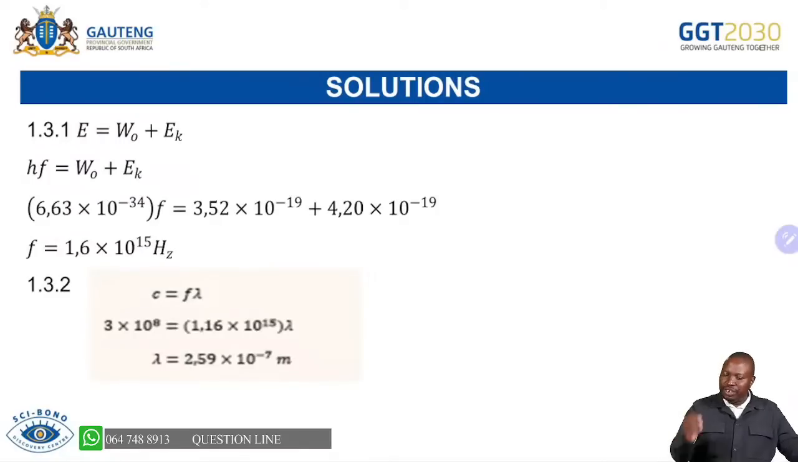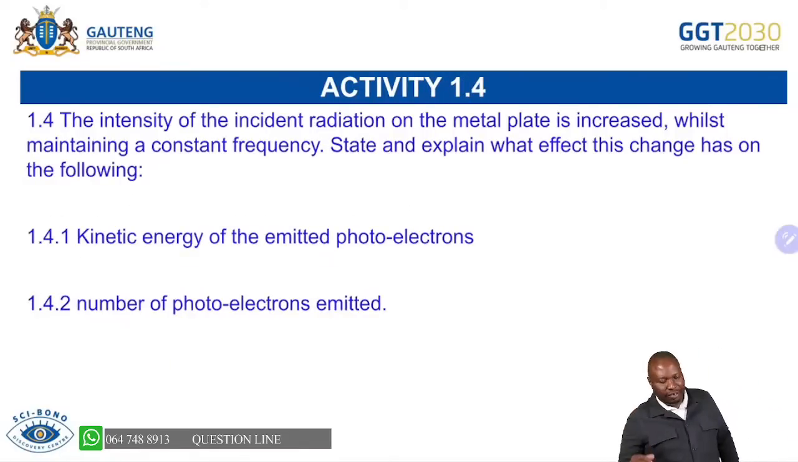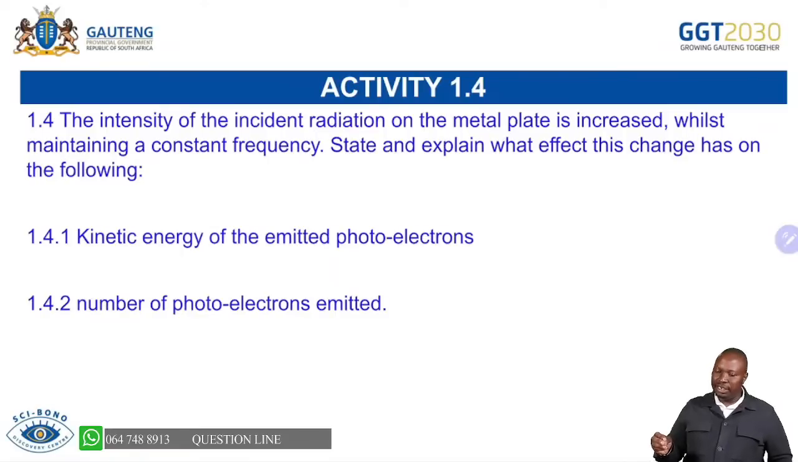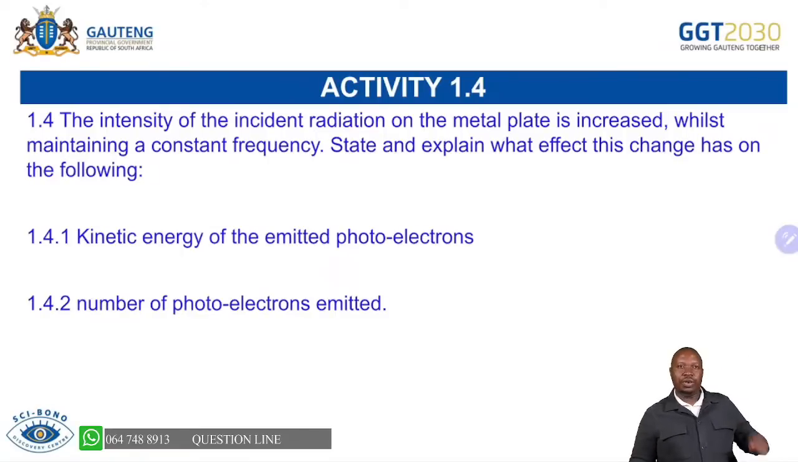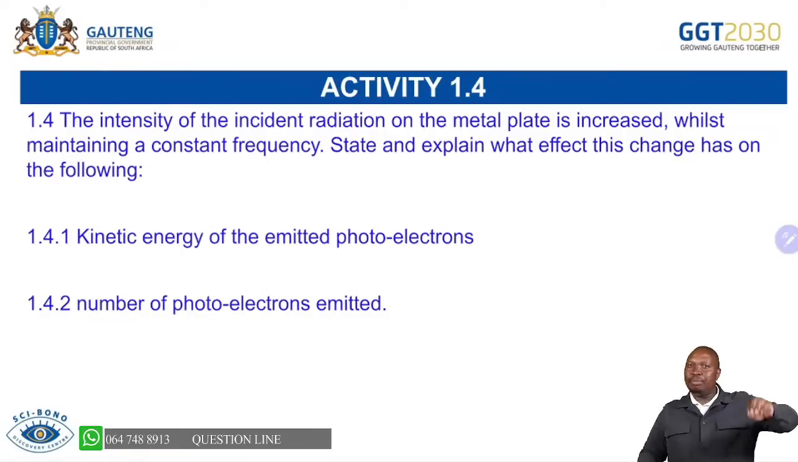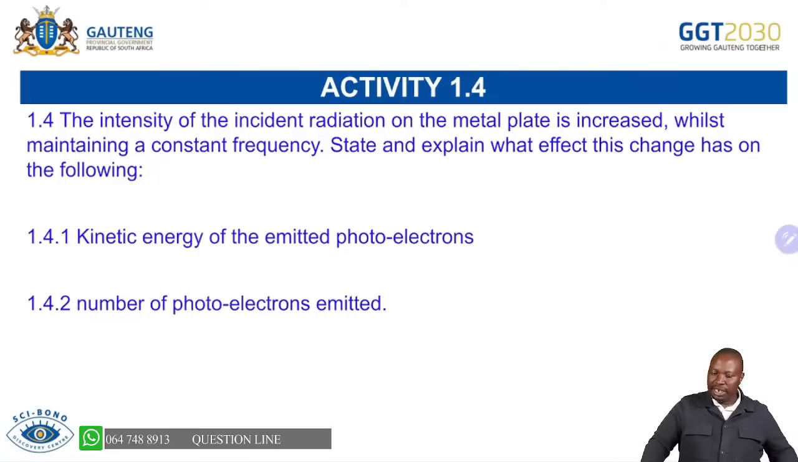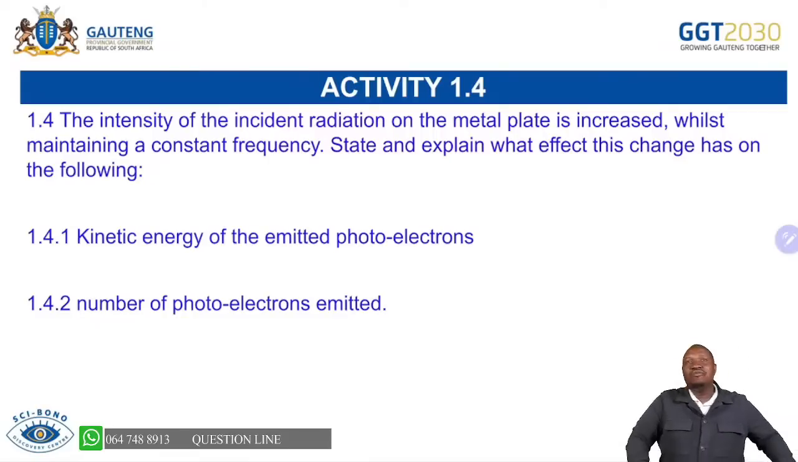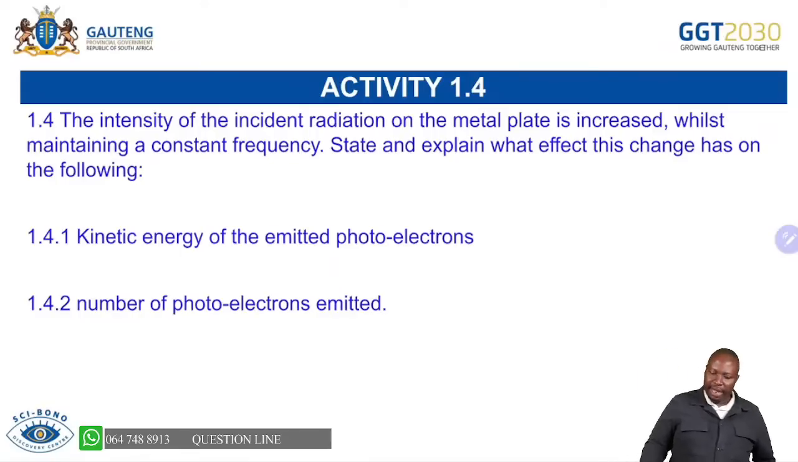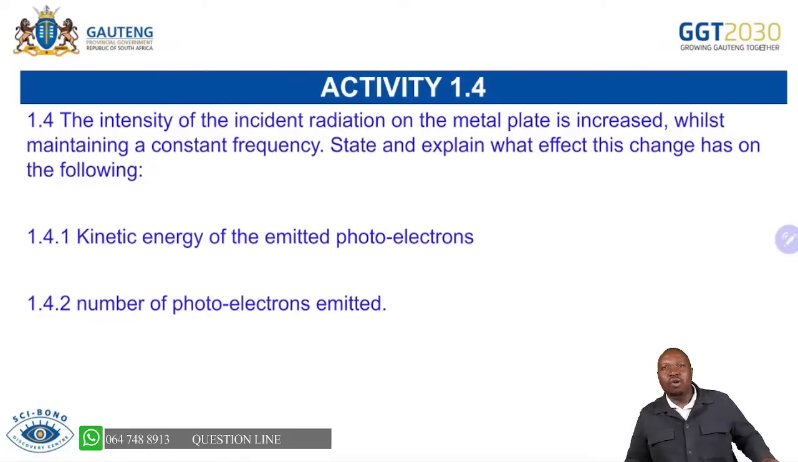And then the question of intensity is important. I want to emphasize it: the intensity of the incident radiation on the metal is increased. When you increase the intensity, you are increasing the number of photons per unit time, while maintaining a constant frequency. State and explain what effect this change has on the following. Remember, when you increase the intensity, you are not going to change the kinetic energy.